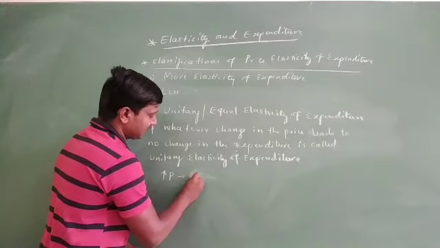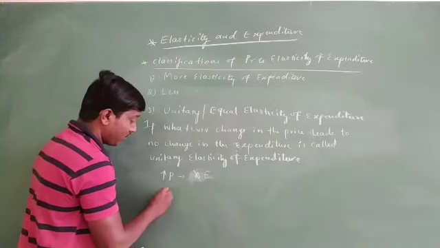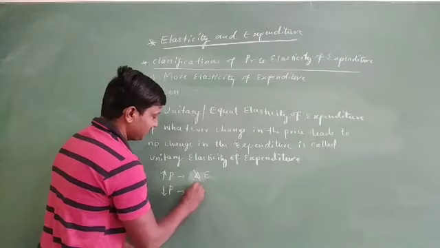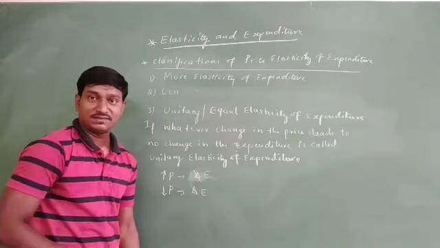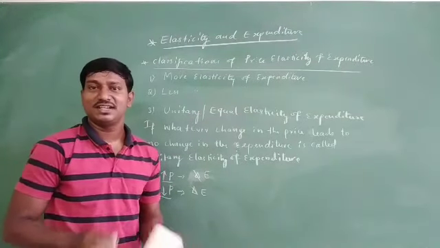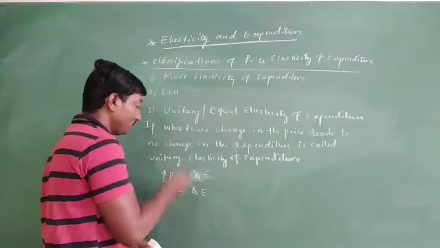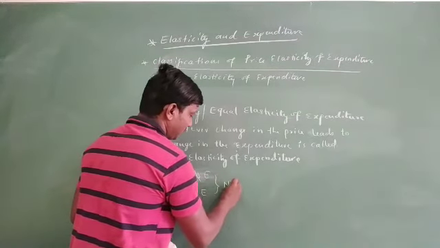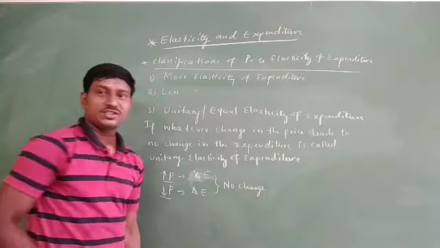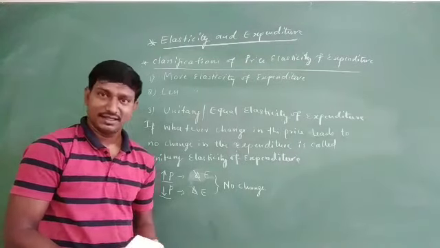We can write that as delta dash, which means no change in expenditure, or a decrease in the price also leads to no change in the expenditure. Here either increase or decrease will not at all influence the expenditure, then we call it unitary elasticity of expenditure. So this is no change, no influence in expenditure due to the changing price.